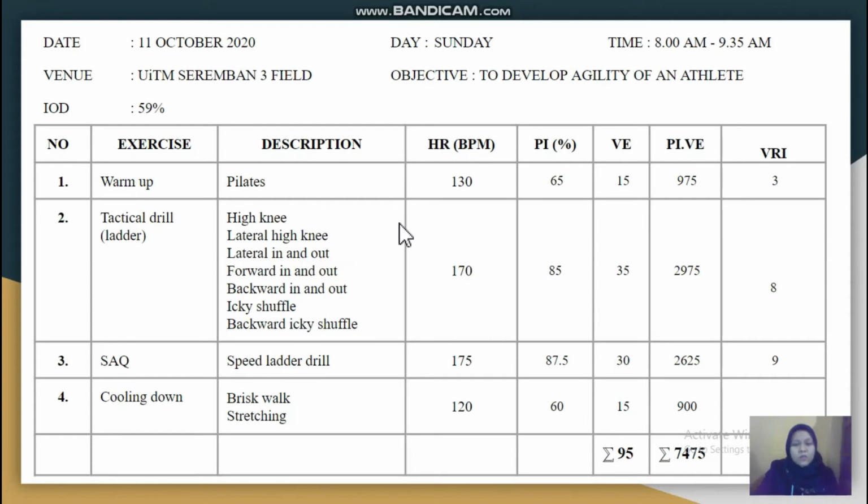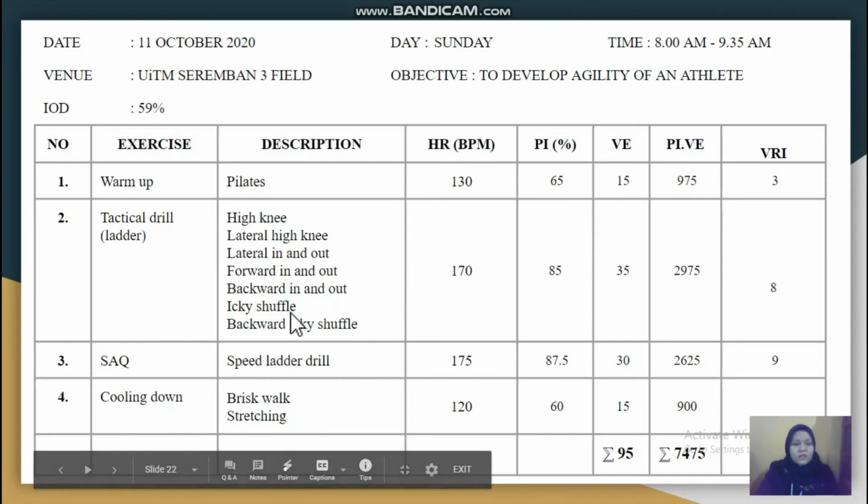As we know, with agility we need to focus on the technique, and we cannot do many repetitions, because if we do many repetitions, it can become endurance training. So today we want to develop the agility, so we are focusing on the technique. The rest given is 8 minutes.